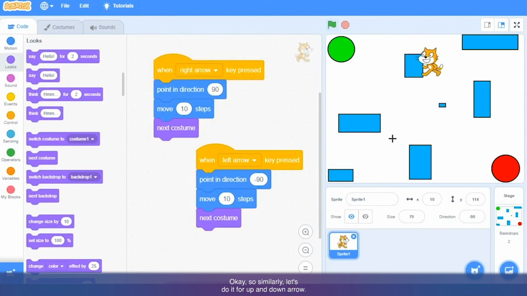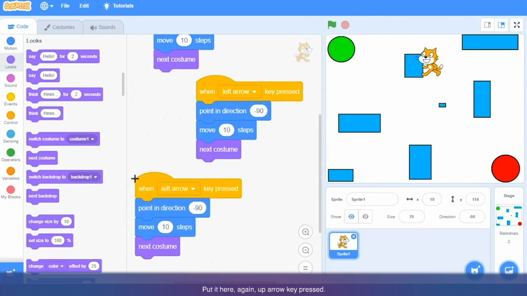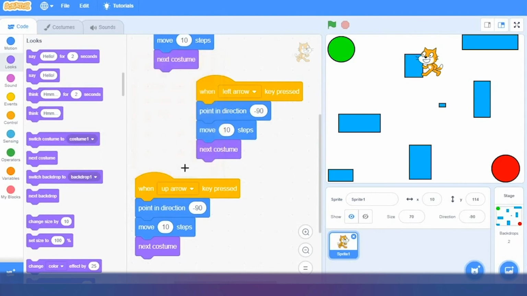So similarly let's do it for up and down arrow. So what I will do, right click, duplicate again, put it here. When up arrow key pressed, now point in direction up. So as we are saying point in direction up, it will walk upside, you can see.